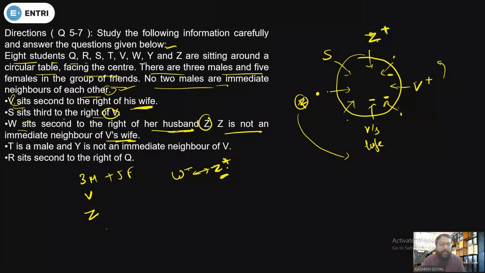So if Z is a male member, that is very obvious, S should be a female and this is already a female member, yes or no? Is it clear or not? Done? Clear?